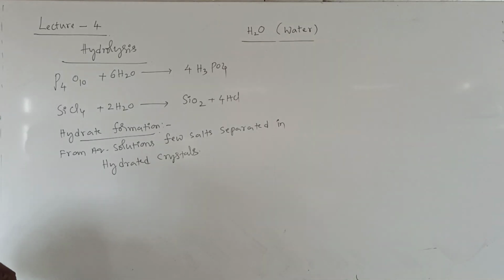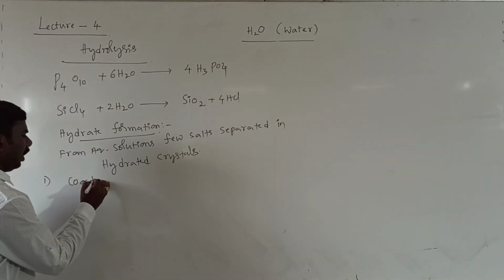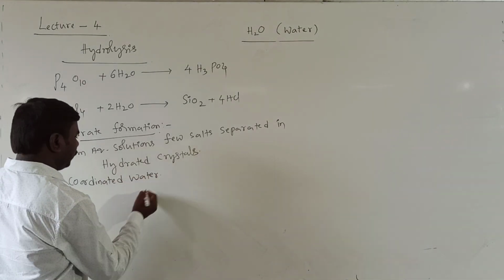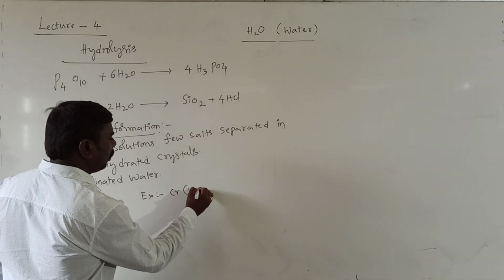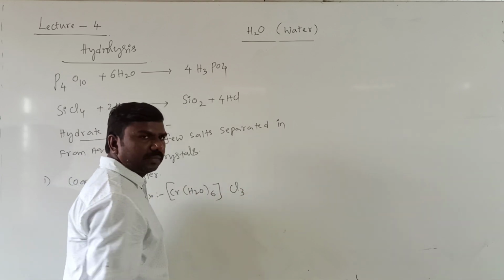So first one is coordinated water. Example is [Cr(H2O)6]Cl3.